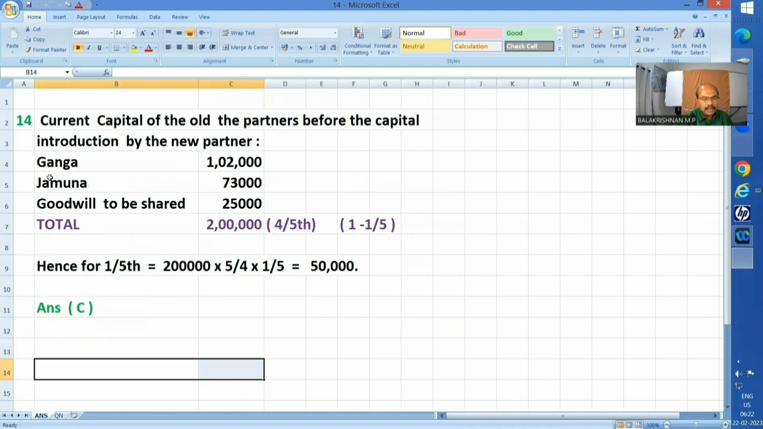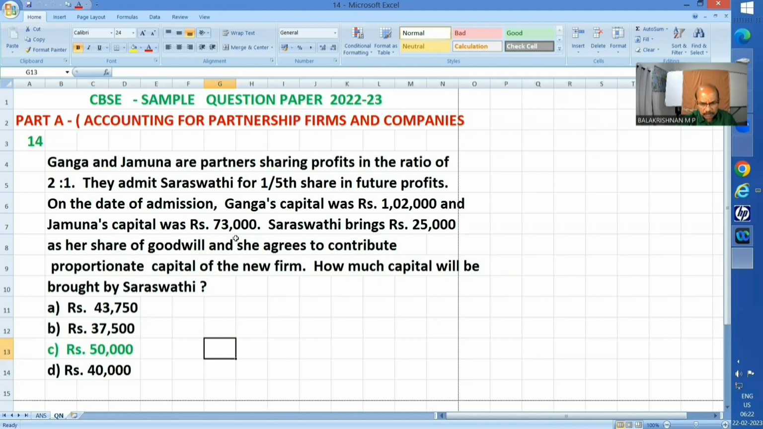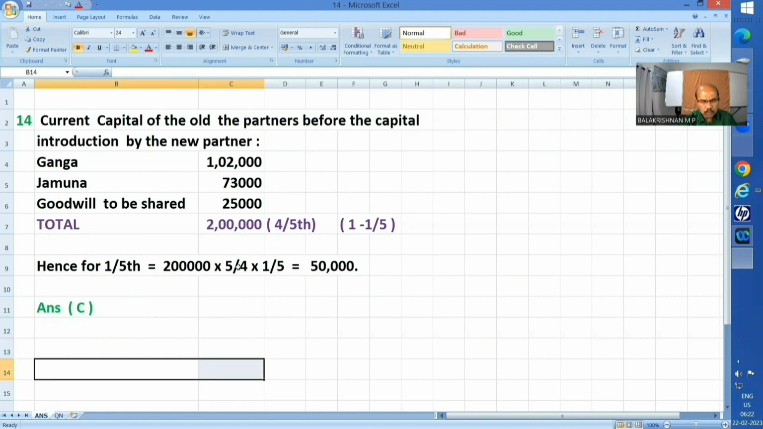My explanation being current capital of the old partners before the capital introduction by the new partner. Ganga 1,02,000, Jamuna 73,000, and the goodwill, whatever premium will be brought in, to be shared by these people. So total capital of the old partners is 2 lakhs. Let us check these figures. 1,02,000, 73,000, and 25,000. So 2 lakhs is the total capital of the old partners, including the goodwill, to be shared.